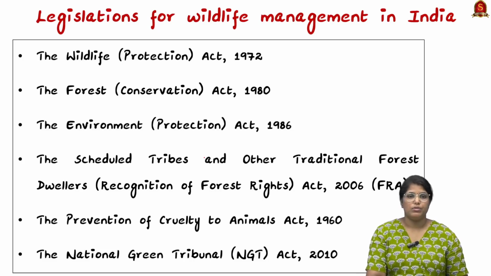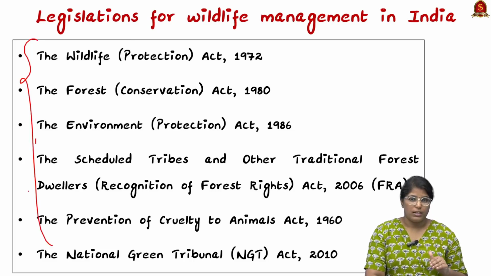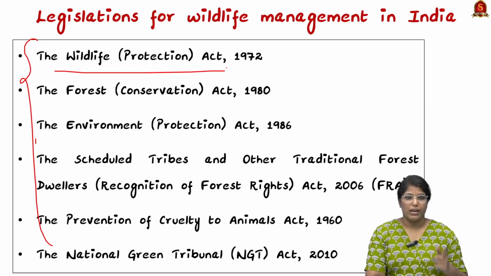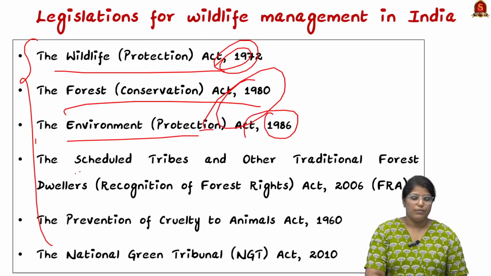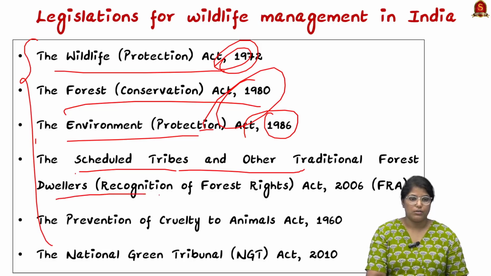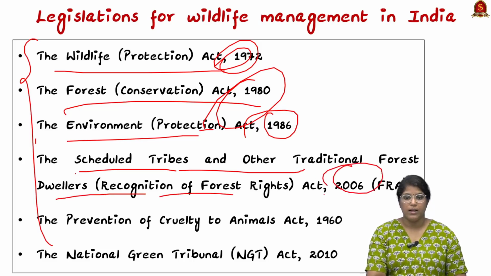Now moving on, we shall see certain legislations. All these are very important legislations. You have to know the key provisions of all of them for your preliminary examination. The first important one is the Wildlife Protection Act 1972, then the Forest Conservation Act 1980, then the Environmental Protection Act 1986, and the Scheduled Tribes and Other Traditional Forest Dwellers (Recognition of Forest Rights) Act 2006. Under this, they can collect all the non-timber produce from the forest, and there is TRIFED, which will commercialize their products.